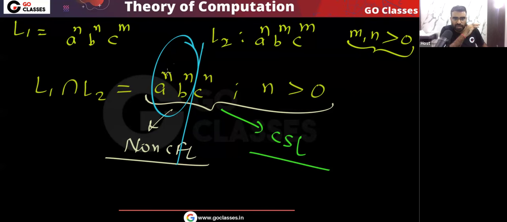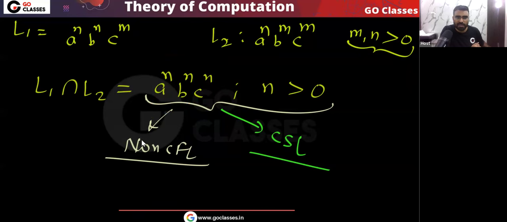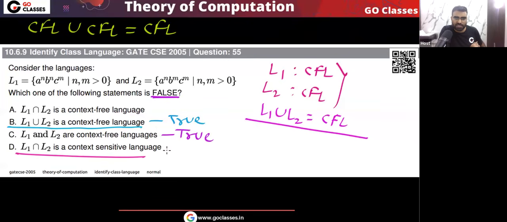So you can see, after comparing the number of A with the number of B, our stack does not know how many A were there, how many B were there. So there is nothing remaining to check with the number of C. That is the reason our PDA cannot recognize A power n, B power n, C power n. So this language is not context free, but yes, this language is context sensitive. So finally my answer will be: this intersection is context sensitive, this statement is true. But the intersection is context free, this statement will be false. The question is asking which statement is false, so the answer will be option A.